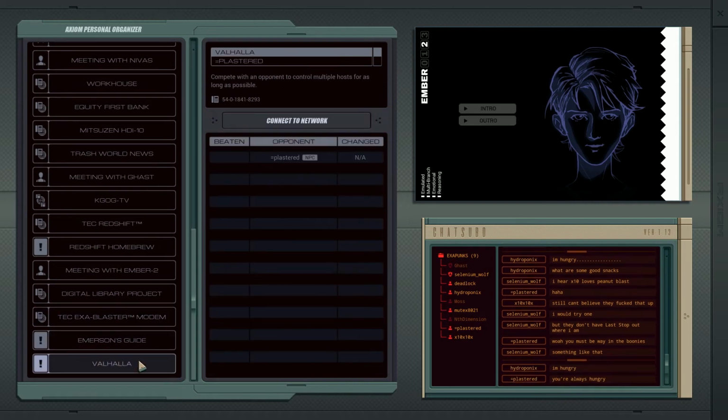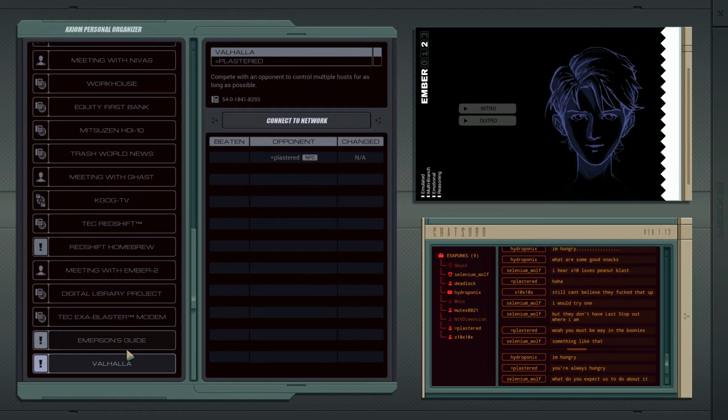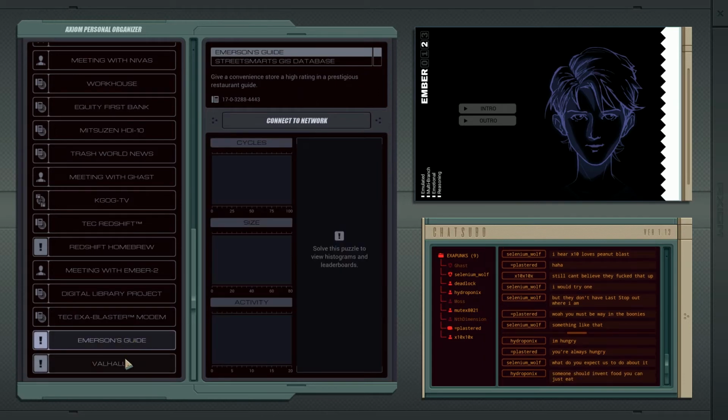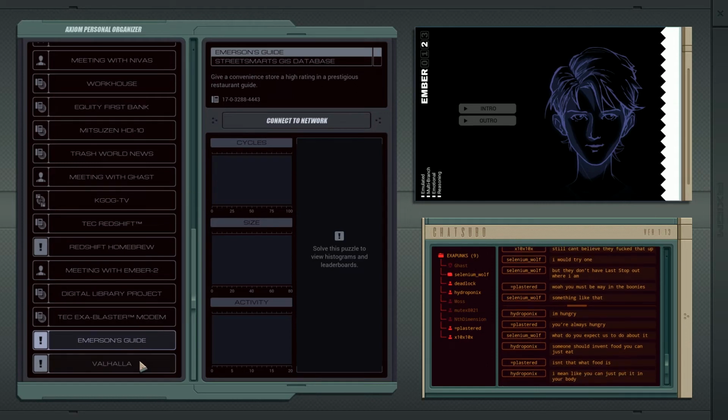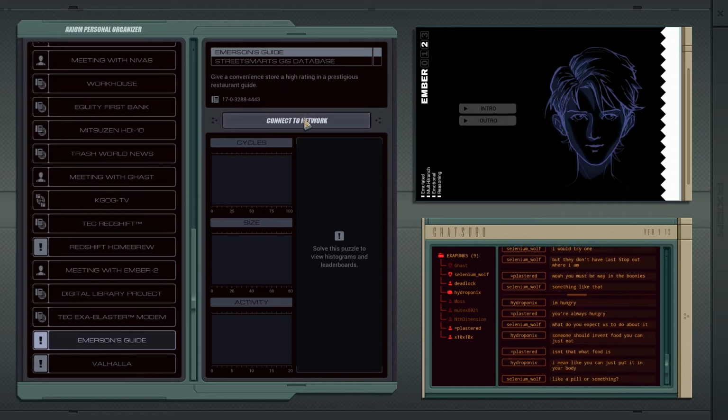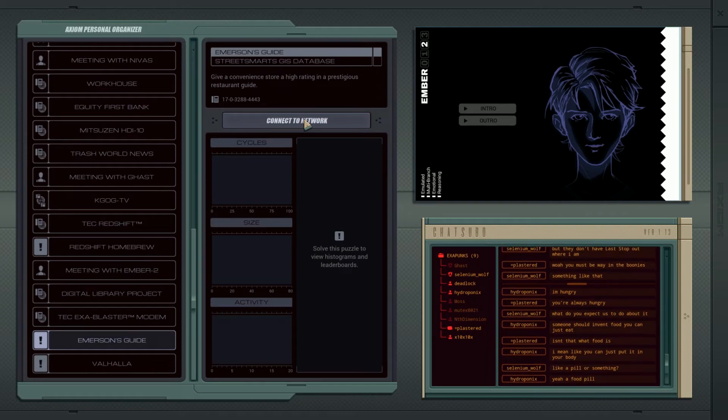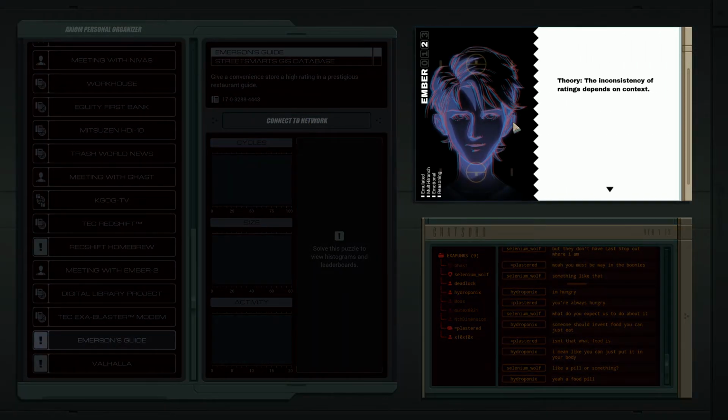Emerson's Guide and another competition. Ugh. Competition seemed particularly challenging. I'm iffy about that strategy. Give a convenience store a high rating in a prestigious restaurant guide. Theory: the inconsistency of ratings depends on context.